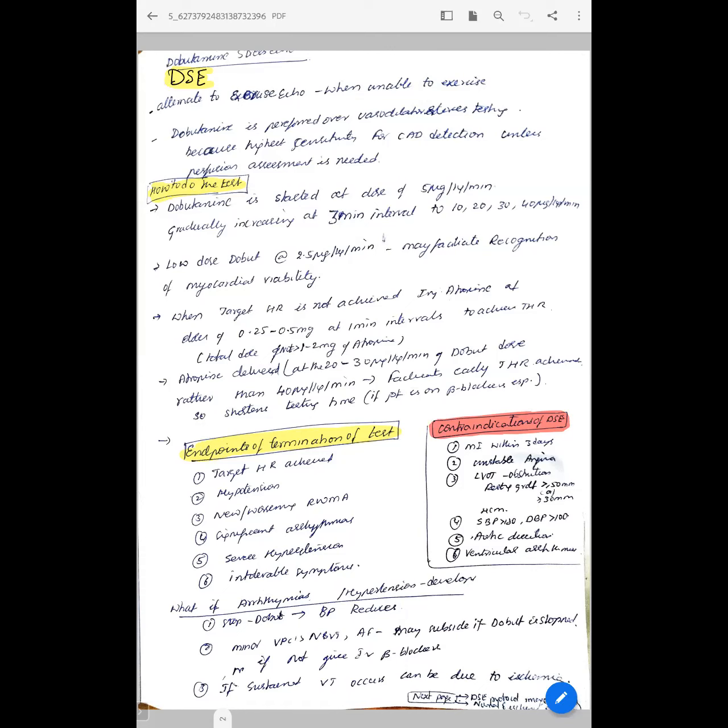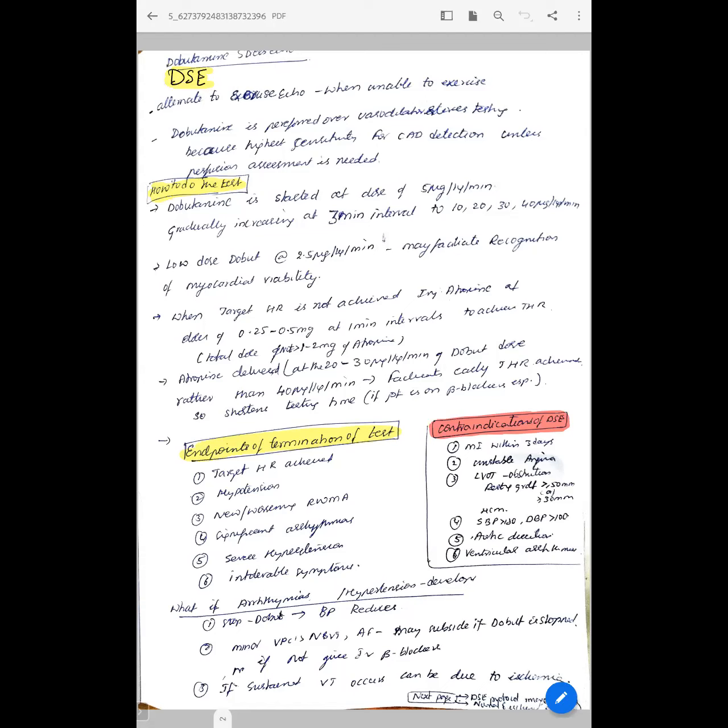at 1-minute intervals to achieve the target heart rate. It's better to give atropine when we are at a dobutamine infusion of 20 to 30 mcg per kg per minute, so that we can achieve the target heart rate early, compared to waiting for 40 mcg per kg per minute and then giving atropine. That way the duration of the test is shortened and the total effective dose of dobutamine is relatively reduced, avoiding some VPCs or atrial arrhythmias.